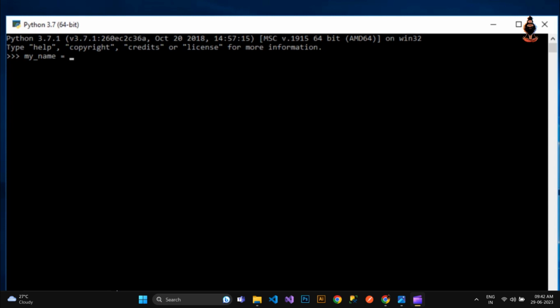And if I want to store a string, that is my name, I can store it as Shubham. Here I am using a single quotation mark. And if I try to print it out simply, suppose I try to do that with my name, you can see the string got printed. And if I try to do the same using a double quotation mark, that is also valid. So if I do it again, here you can see it gave us the result.